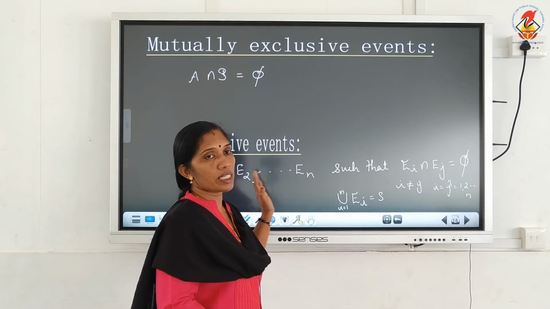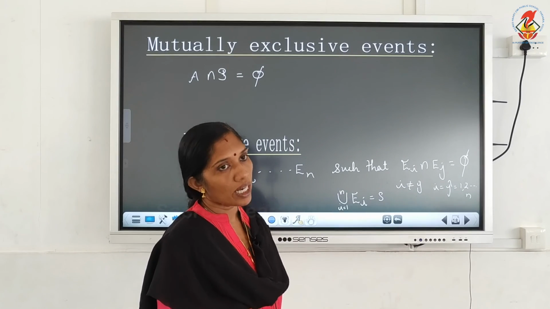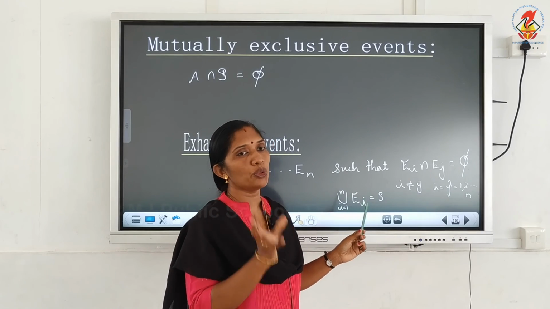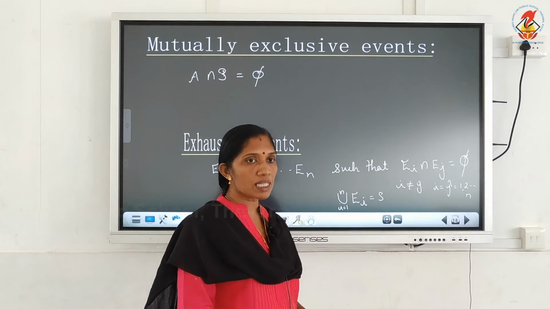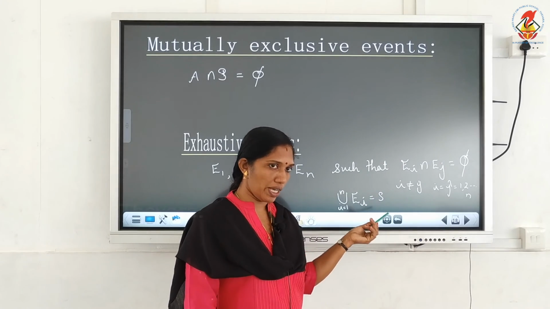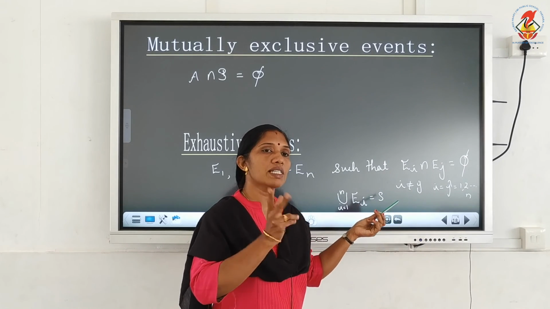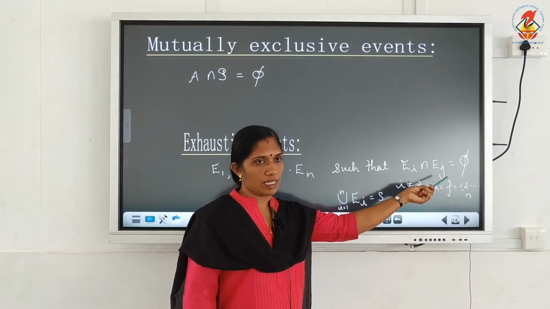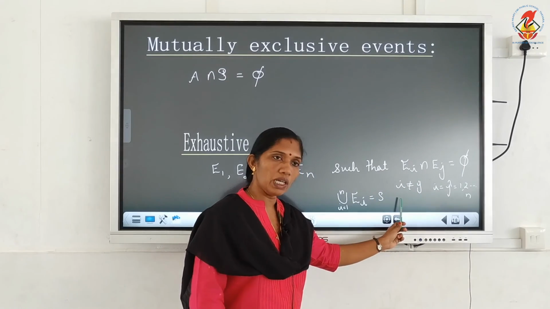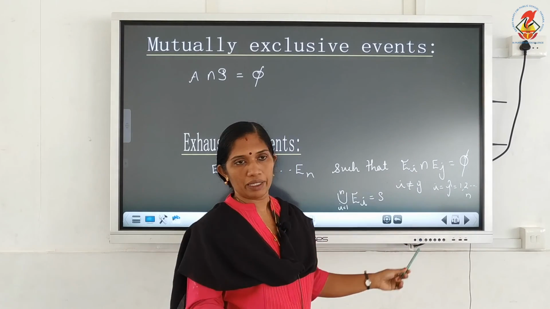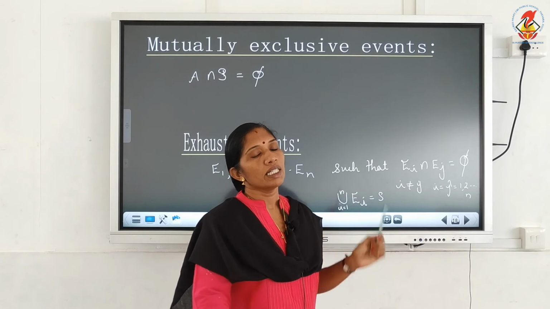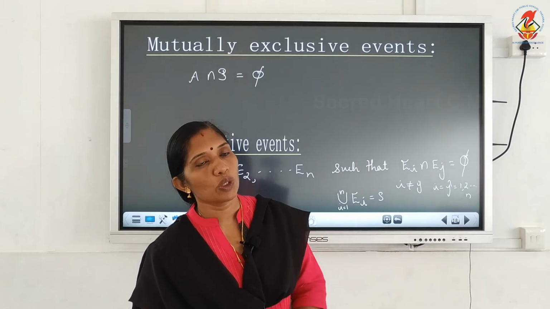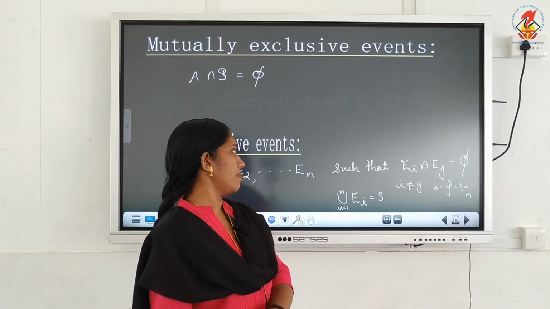If E1, E2, etc. En are N events such that union of Ei, where i is from 1 to N, that is E1 union E2 union etc. En, is equal to S, and Ei intersection Ej is equal to the null set, where i and j are not equal and values from 1 to N, then we can say that these events E1, E2, etc. En are mutually exclusive and exhaustive. Okay.